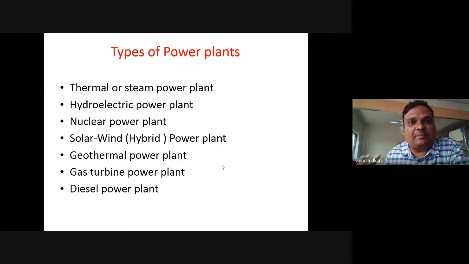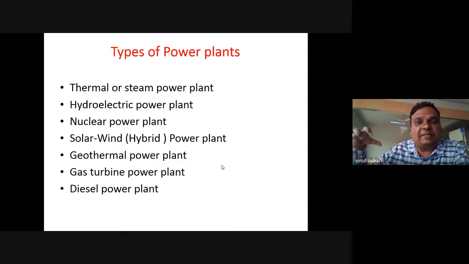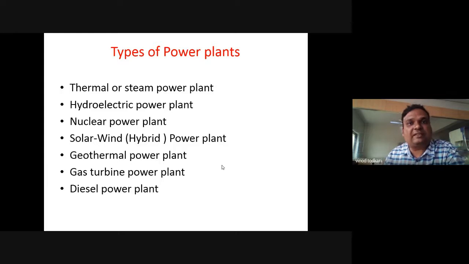For example, as a mechanical engineer, as an automobile engineer, I must be in a position to design an effective piston cylinder arrangement and effective combustion systems, so that the maximum amount of chemical energy of fuel will get converted into mechanical energy. I hope I'm clear to you. And that is the objective of the first unit. As an engineer, irrespective of your discipline, you must know how energy conversions are carried out, and be in a position to understand them.